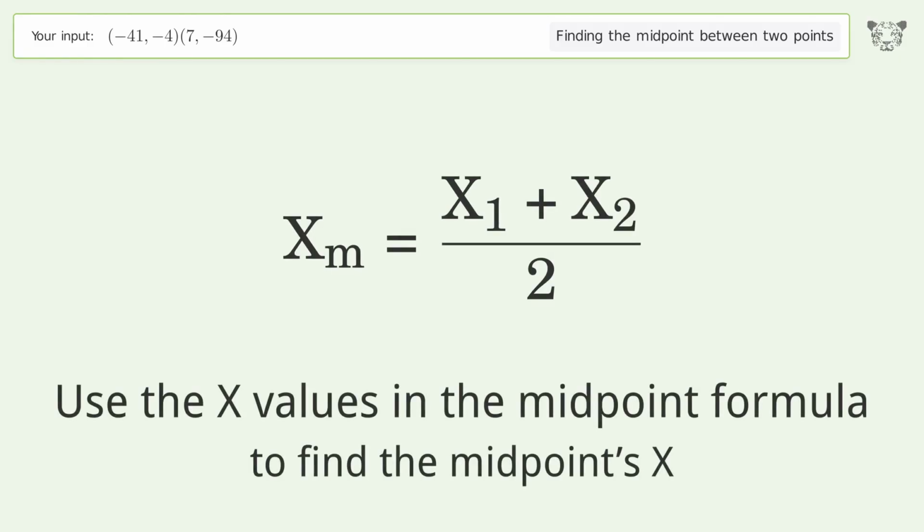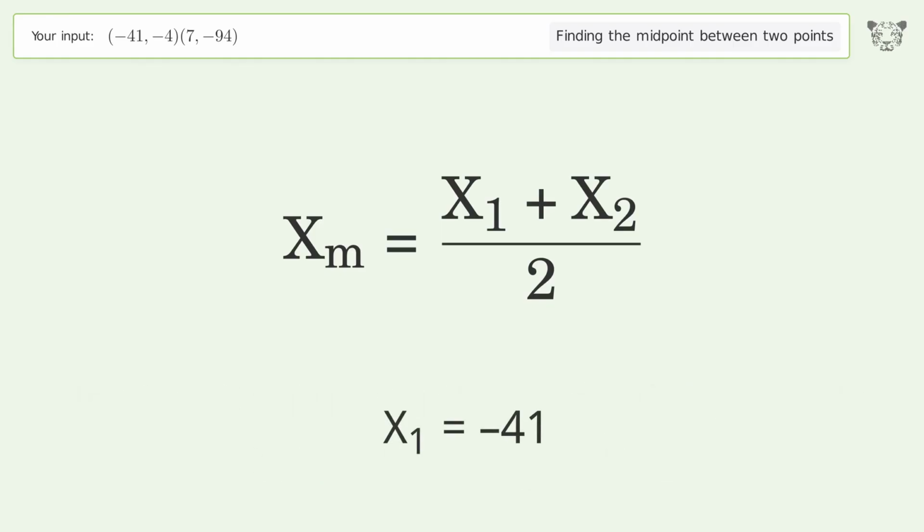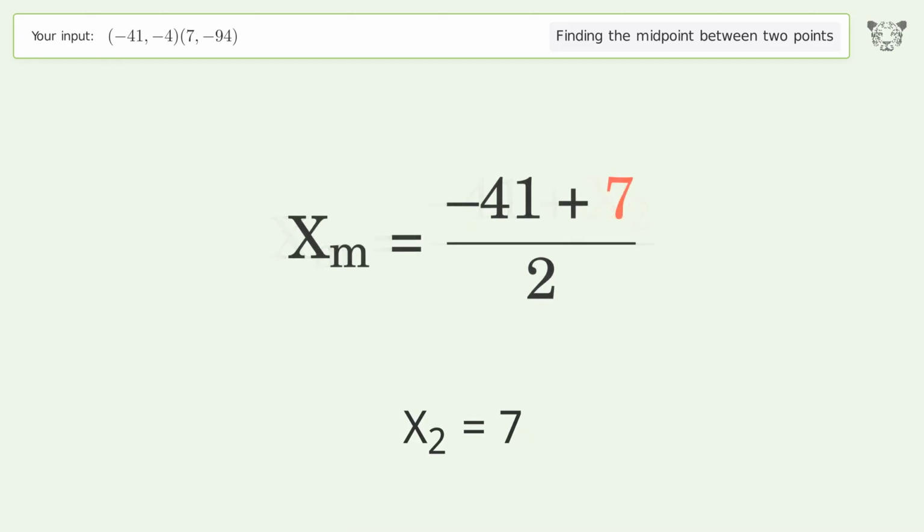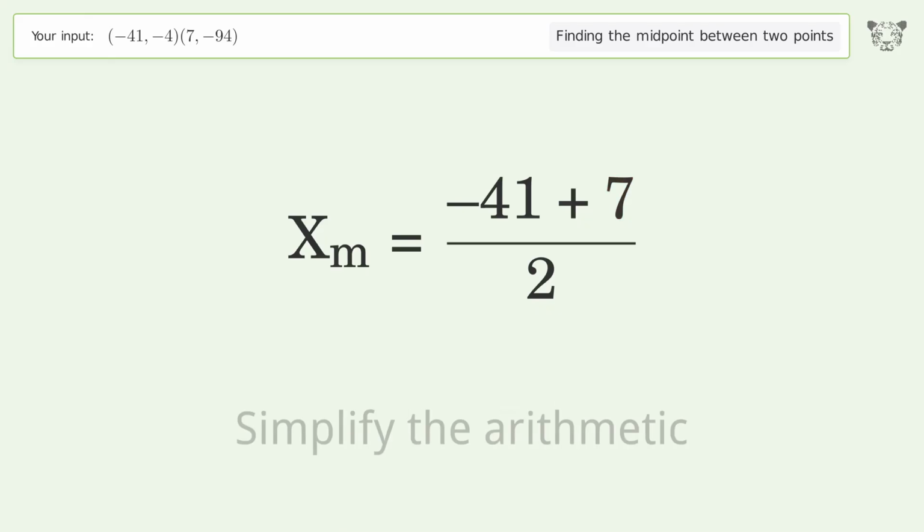Use the x values in the midpoint formula to find the midpoints x. x1 equals -41. x2 equals 7. Simplify the arithmetic.